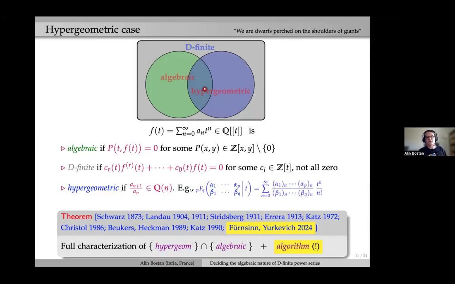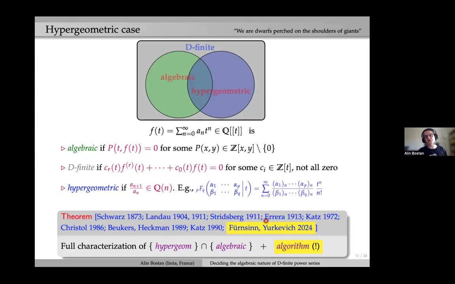This was first proved by Schwarz at the end of the 19th century for 2F1s. So he characterized the 2F1s that are algebraic functions. And there were other approaches. His approach was geometric.